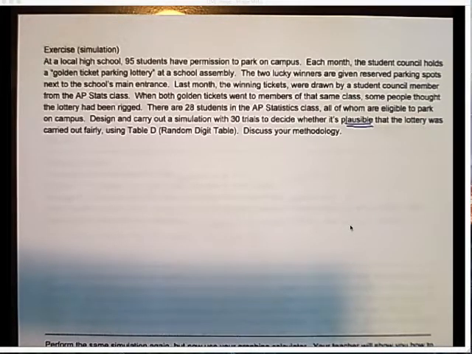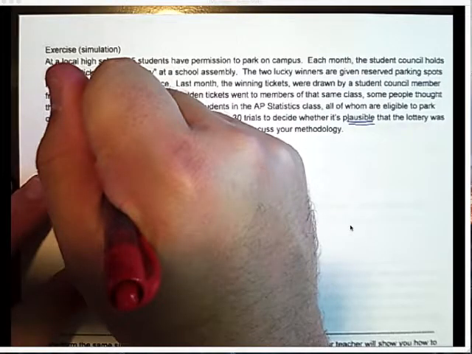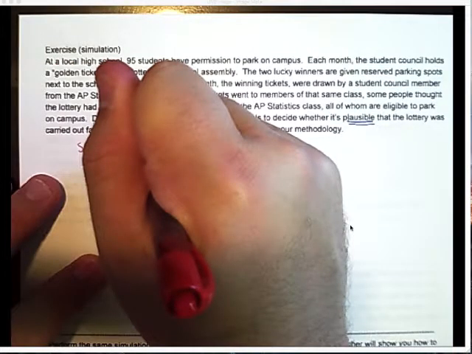Here is what we're going to do. First, we need to make a rule. We need to make a simulation that mirrors this situation. We're going to let the students eligible to park be represented by numbers.